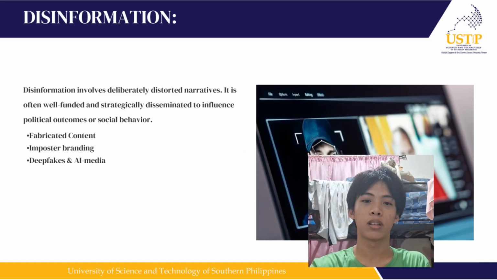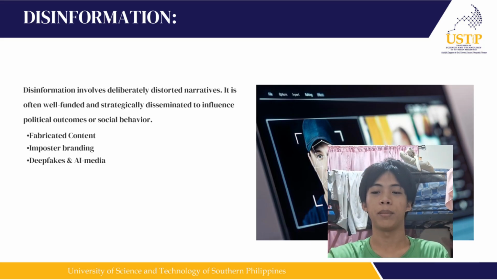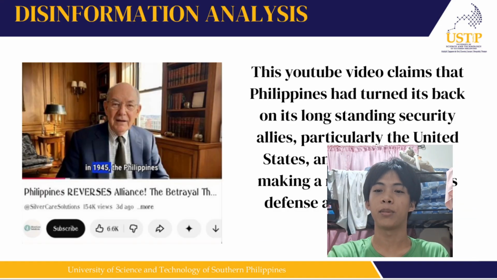Moving on, disinformation. Disinformation involves deliberately distorting narratives. It is often well-funded and strategically disseminated to influence political outcomes or social behavior. Examples include fabricated content, imposter branding, deepfakes, and AI media. This right here is an example of AI media.